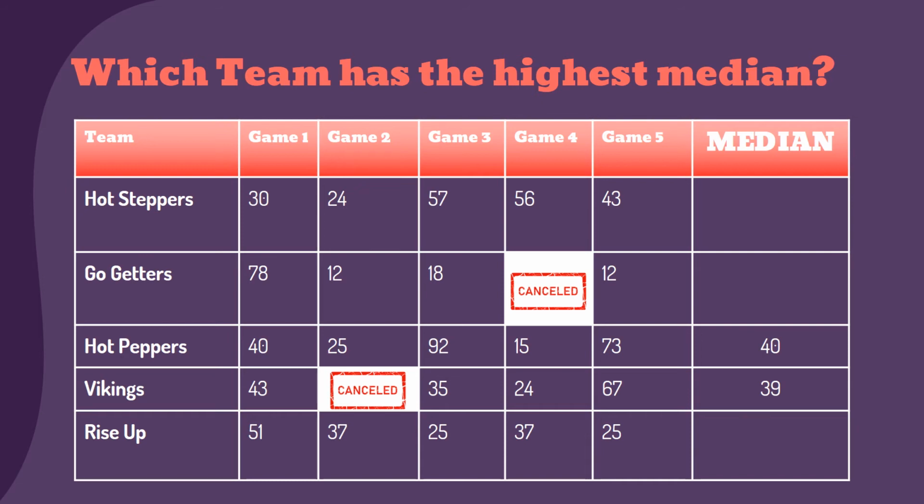Now, let's see what you found. After we order the numbers for the hot steppers, the median is going to be 43. At the go-getters, there are 4 values.